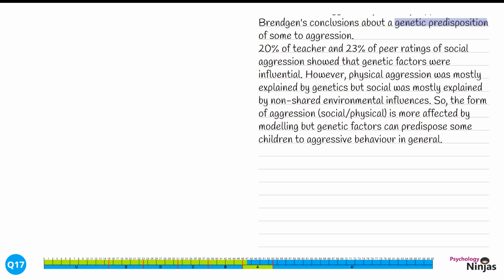We've given findings here in terms of our specific percentages. We've also given findings in terms of outcomes for physical aggression being mainly explained by genetics and social by non-shared environmental influences. We've also given an overall conclusion here, with both of these types of aggression being affected by modelling.